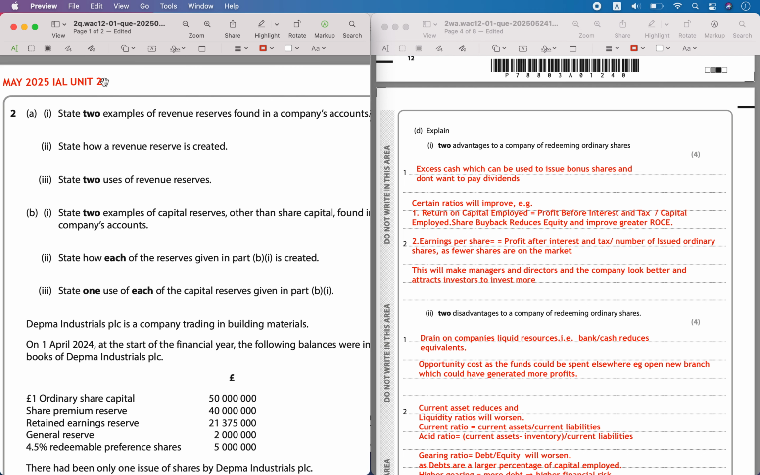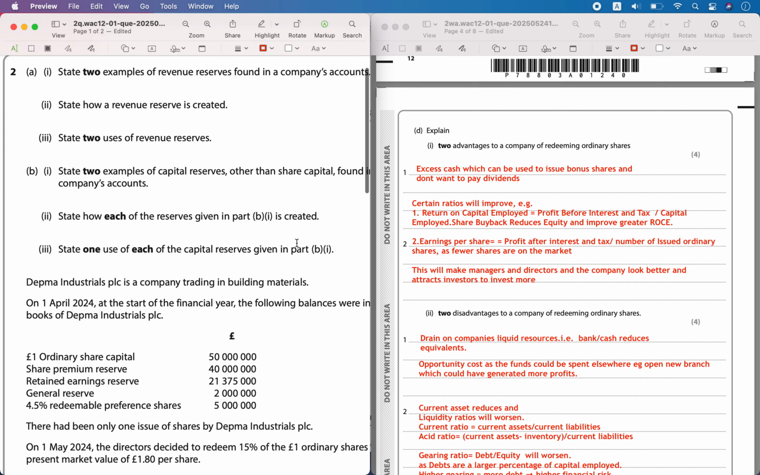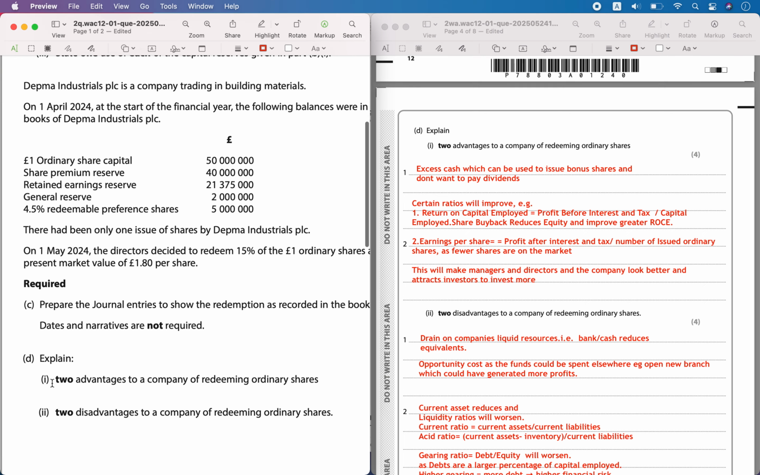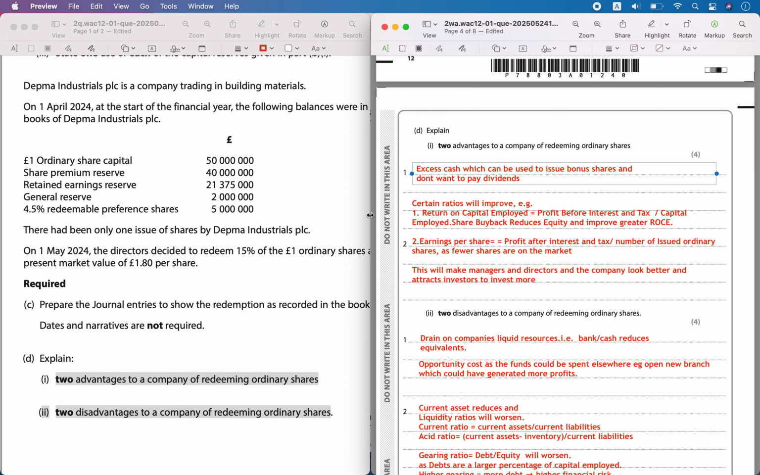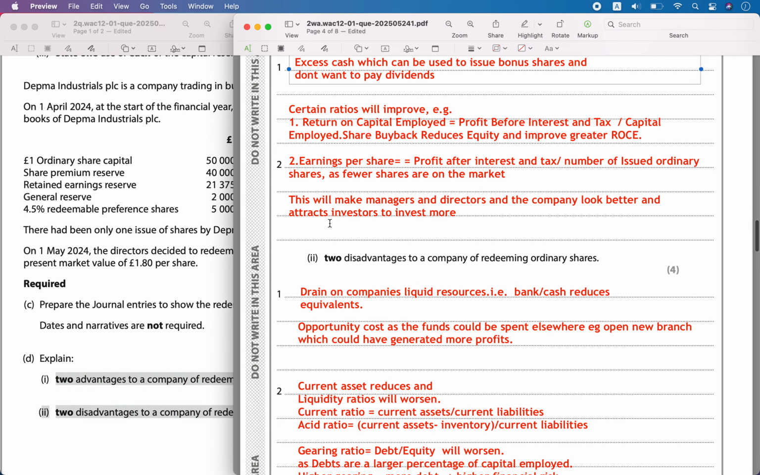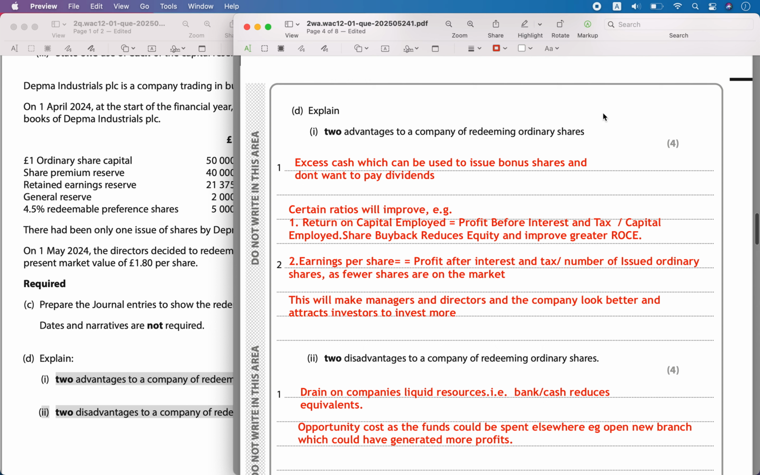So, hello, today we are solving May 2025 IAL Unit 2 question number 2 part D. It is saying explain two advantages of a company redeeming shares, and the second part is explain two disadvantages of a company redeeming ordinary shares. So, what is the advantage when you redeem a share and create a capital redemption reserve?